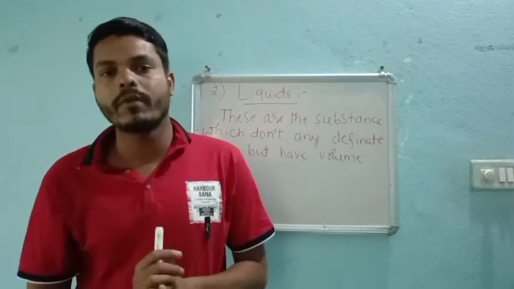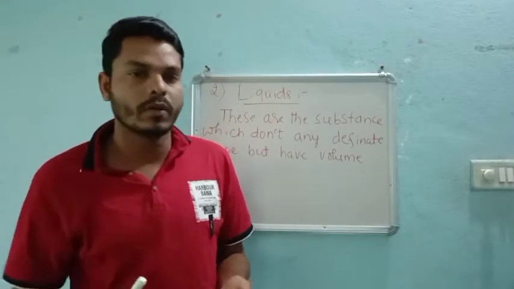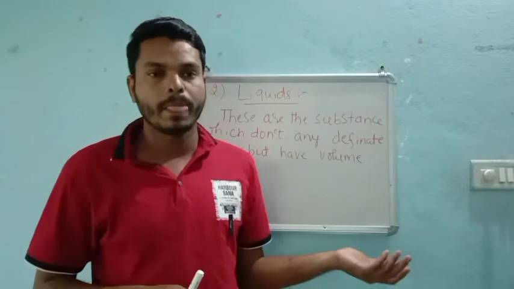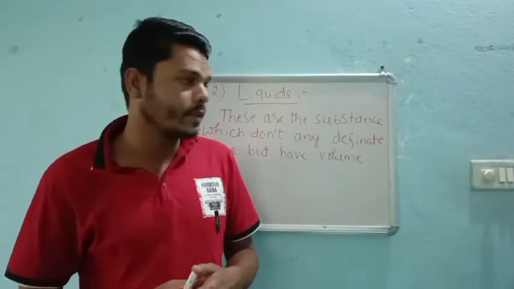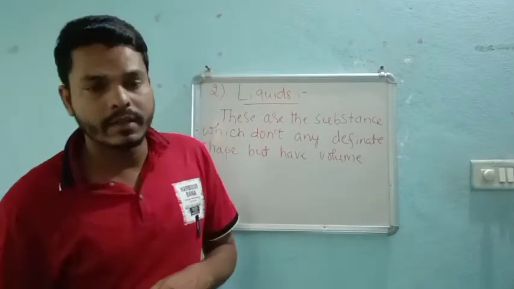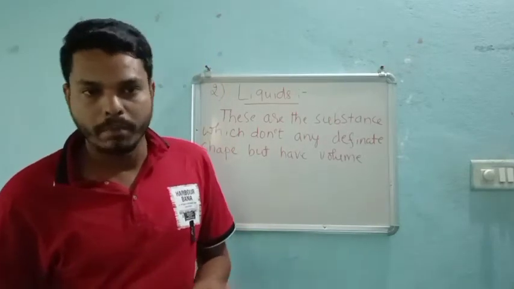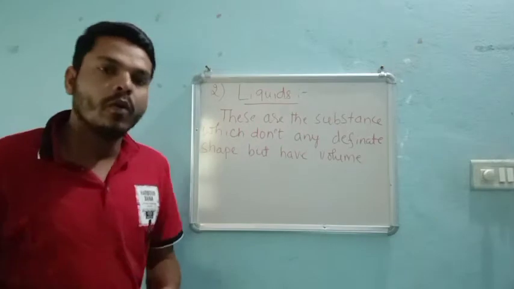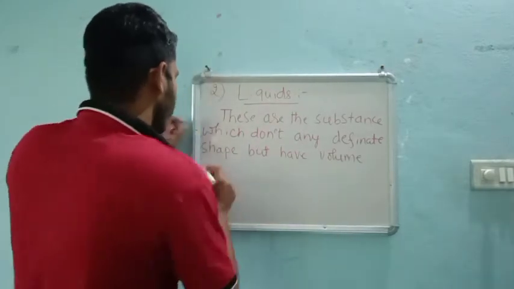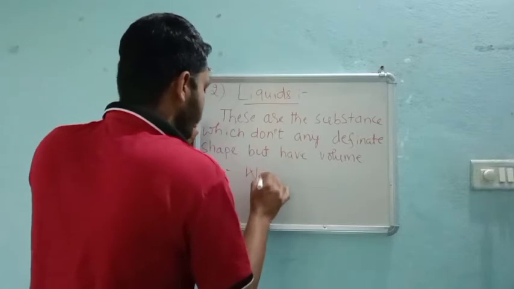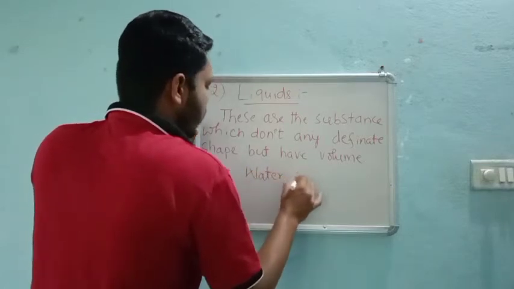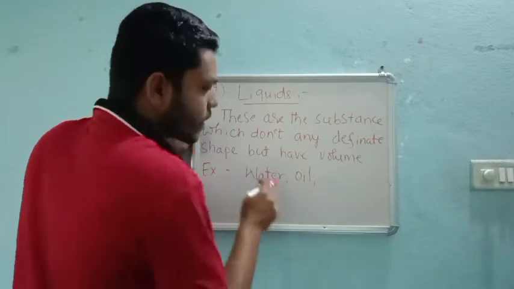If we are pouring in a round vessel, they will get a round shape. If it is cylindrical, they will get the cylindrical shape. So in fact they don't have any shape, but they have volume or weight. Examples are water and oil. These are the common examples.